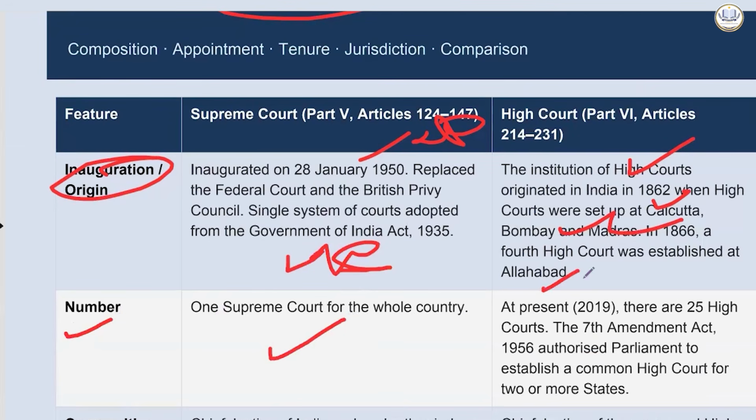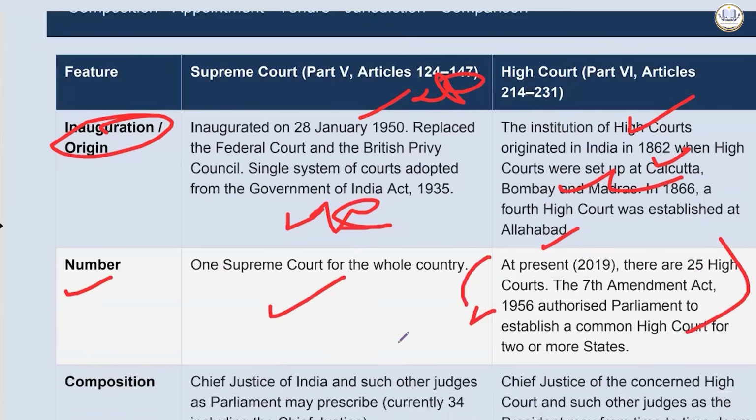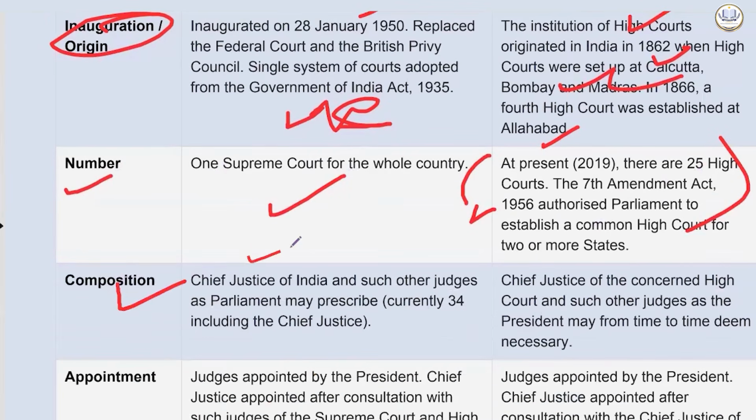25 High Courts. The 7th Amendment Act 1956 authorized Parliament to establish a common High Court for 2 or more states as well. Composition: Chief Justice of India and such other judges as Parliament will prescribe. तो इसमें amendment होते रहते हैं. 34 है, फिर ना composition. Some are talking that 38 भी they are doing.